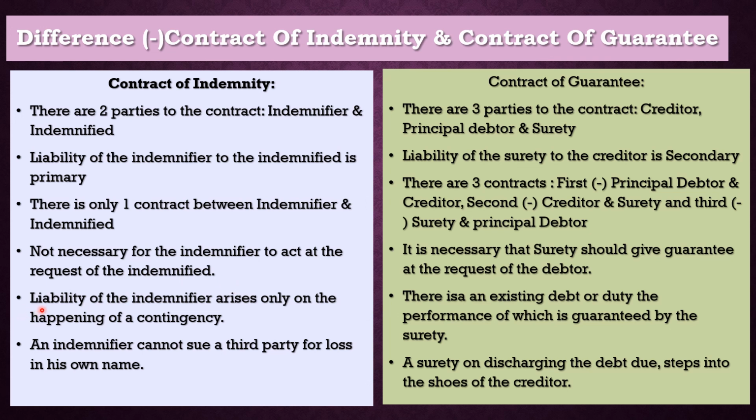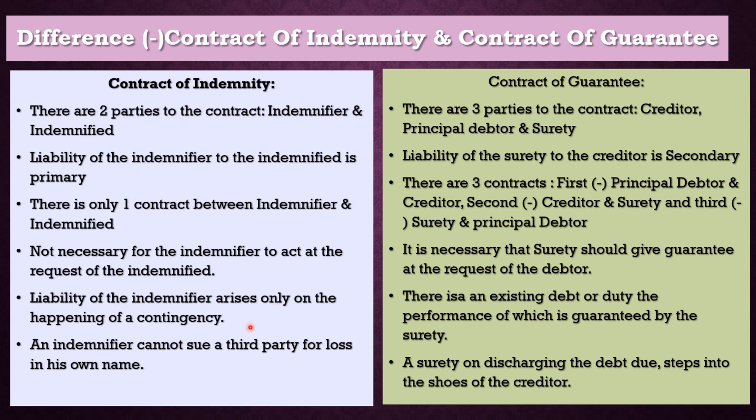The fifth difference is that the liability of the indemnifier arises only on the happening of a contingency. In this example also, if Mr. Shahir is fine, nothing is wrong from the side of LIC. Only if there is an emergency, Mr. Shahir was hospitalized, he is not well, he has undergone some treatment, he met with an accident. Like that, if any emergency situation or contingency happens, only then LIC needs to pay his hospital bills.